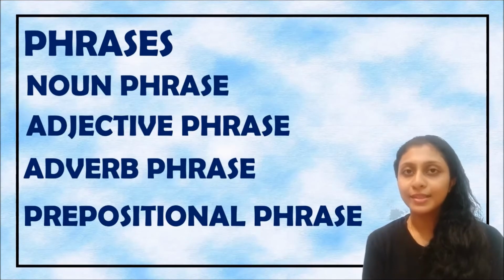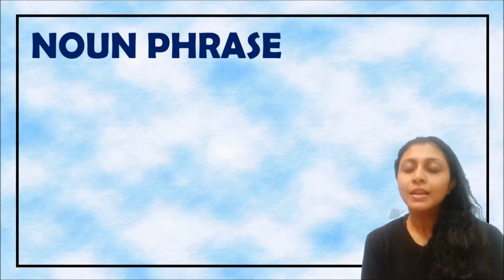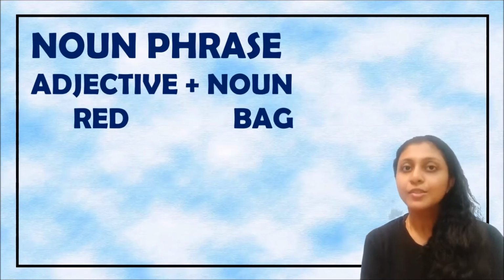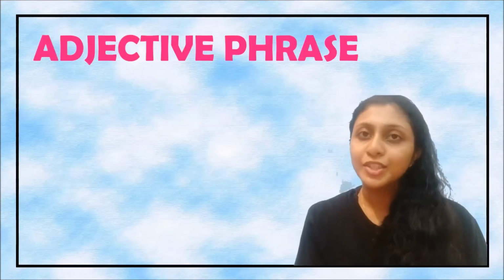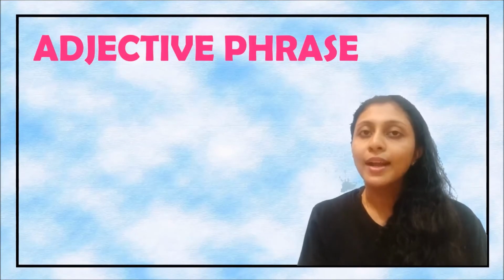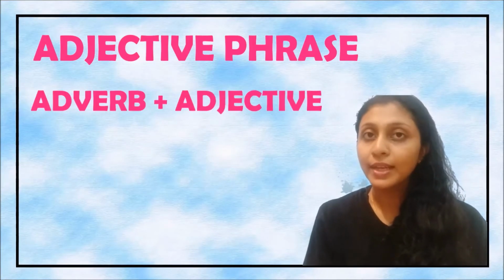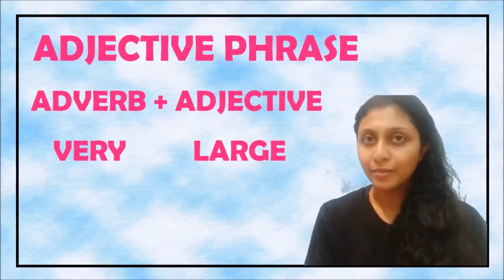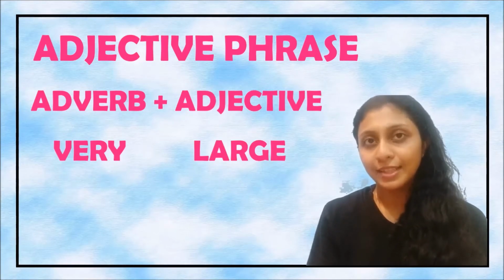What is a noun phrase? A noun phrase is when we have an adjective and a noun written together. For example, red bag. So, red is the adjective and bag is the noun. An adjective phrase is when we have an adverb written next to an adjective. Very large. Very is the adverb and large is the adjective.